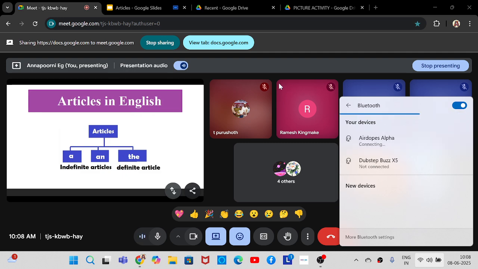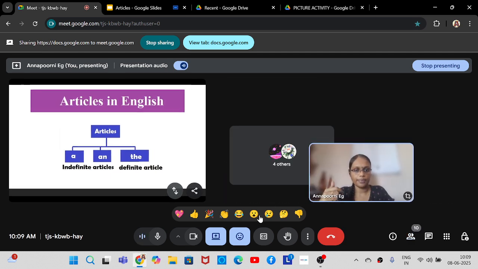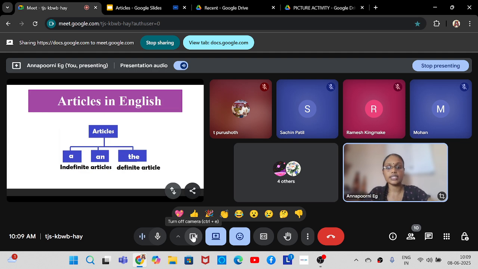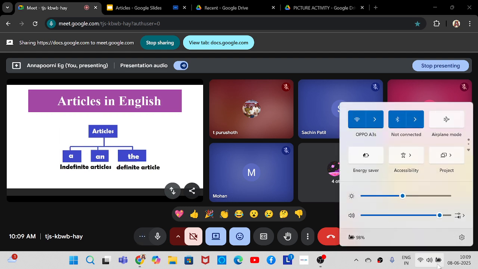Alright. Now moving to the definite article the. The is the only definite article in English. Now coming to the meaning of the word definite. If you are definite about something, you are specific about something. You are very specific or very clear about something. For example, if I tell the book is on the table, I am speaking about one particular book that I am having. I am speaking about a specific book that is on the table.